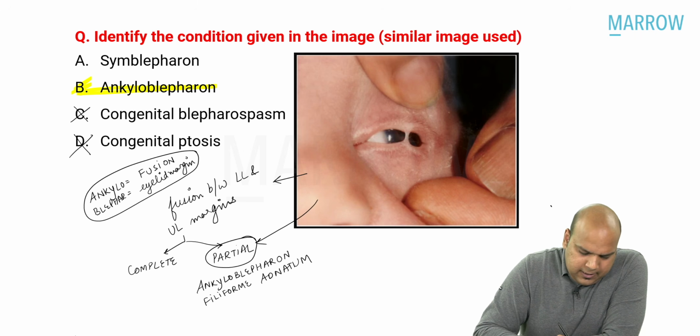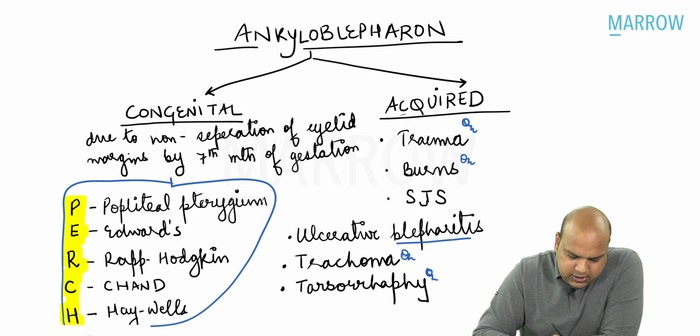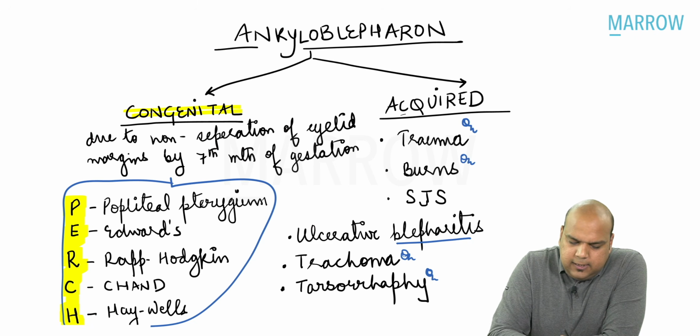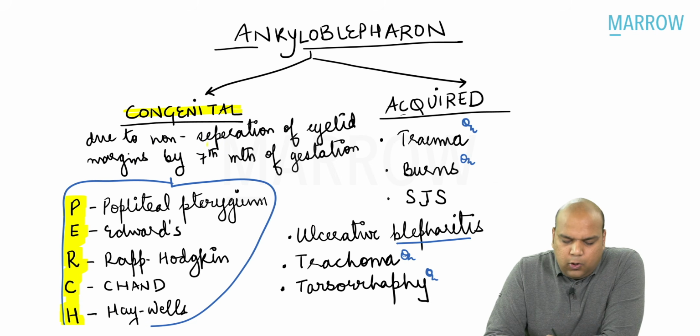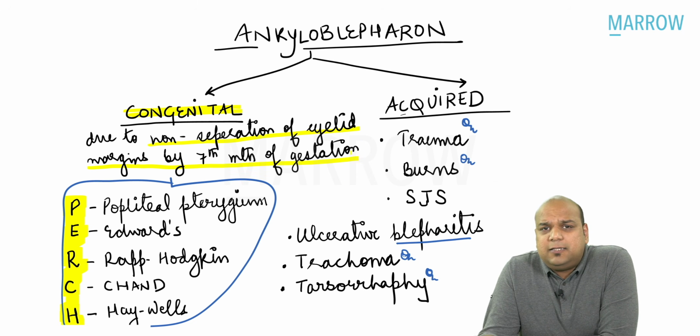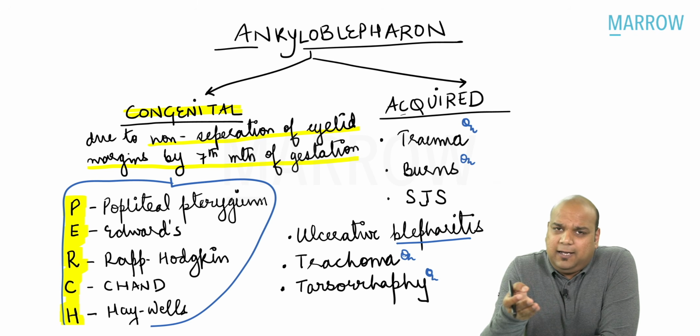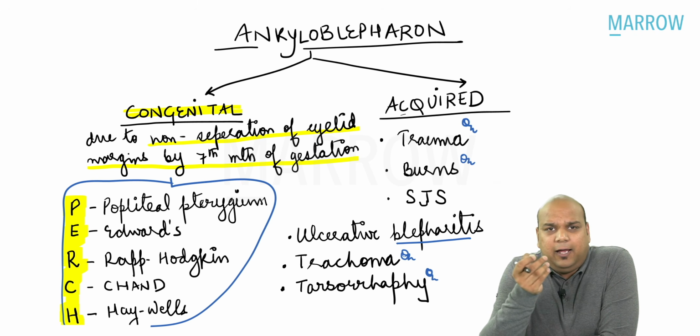Yes. Now, let us see ankyloblepharon in a little detail. Ankyloblepharon can either be congenital or it can be acquired. If it is congenital, it is usually due to non-separation of eyelid margins by 7th month of gestation. So the eyelid margins or the eyelids are formed at around the 4th month of gestation. And by the 7th month of gestation, everybody, these eyelids separate into the upper eyelid and the lower eyelid. If there is a failure to do so, everybody, you are born with ankyloblepharon, known as congenital ankyloblepharon.